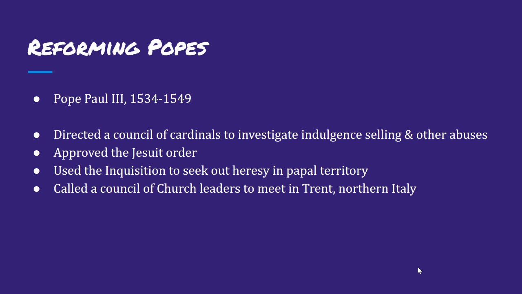You just need to have faith in God. And this investigation was approved by the Jesuit order. And so then they use this Inquisition to seek out heresy. And ultimately, they called on church leaders to meet in Trent, which was in northern Italy. And we're going to discuss what happens in Trent, Italy.